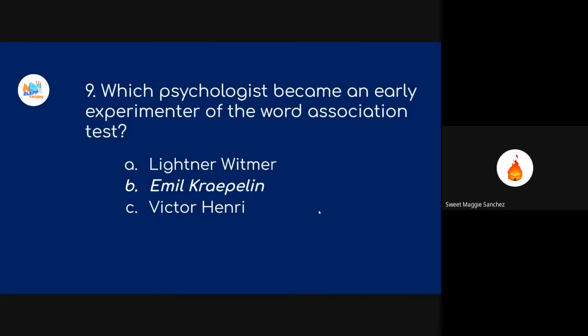Next is, which psychologist became an early experimenter of the word association test? So it was Emil Kraepelin. He created word association tests, yung test na in which the participant responds to a stimulus word with the first word that comes to mind. So, per se, if you ask them about, okay, what do you think about apple? Tapos, pwede ma-respond na, when I think of apple, I think of sadness.